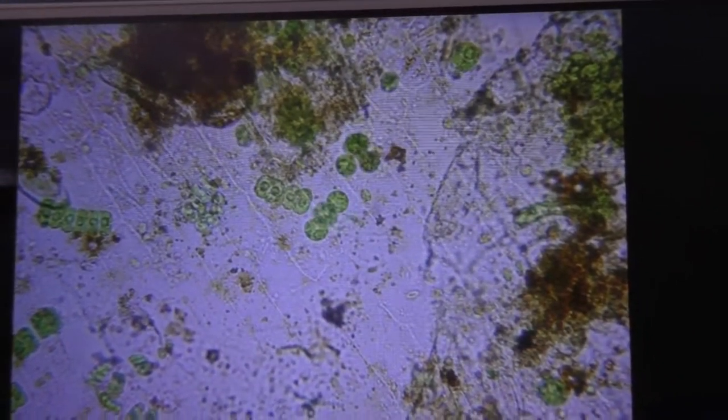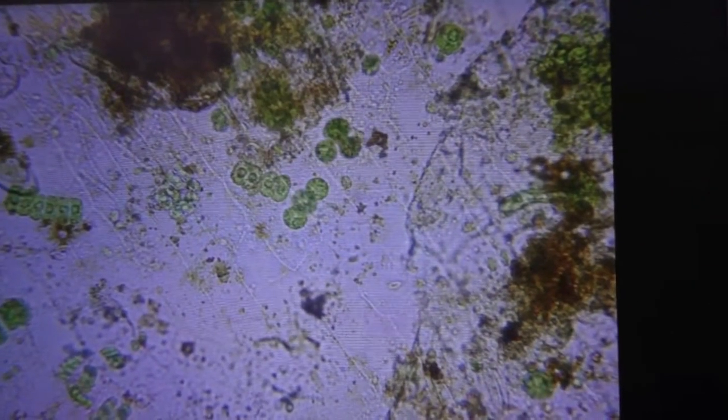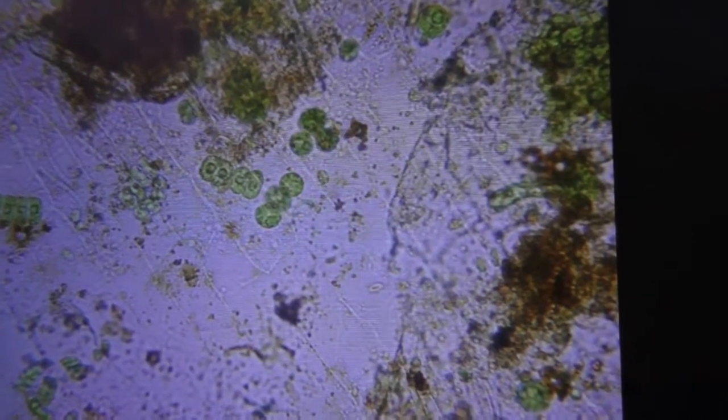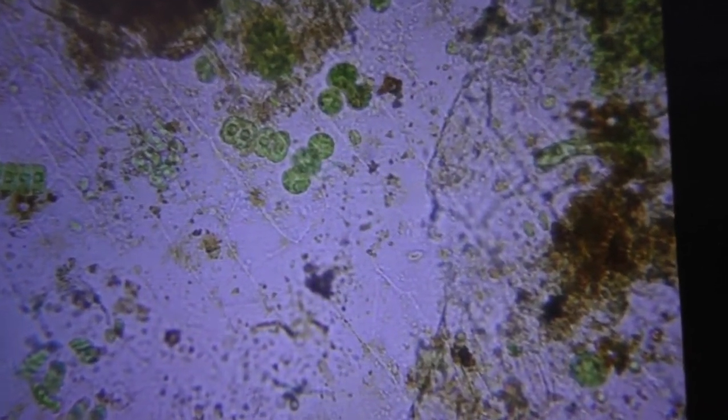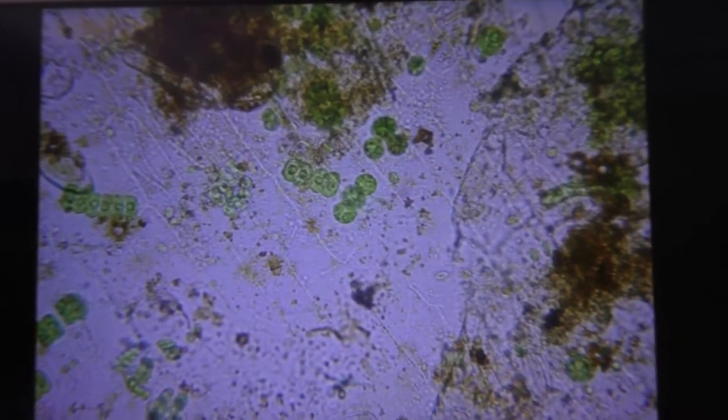And this is microscopic view of pond water. Can you see some green color round patches? Those things we call as alga, okay. Clear children? So this one we call as Spirogyra.